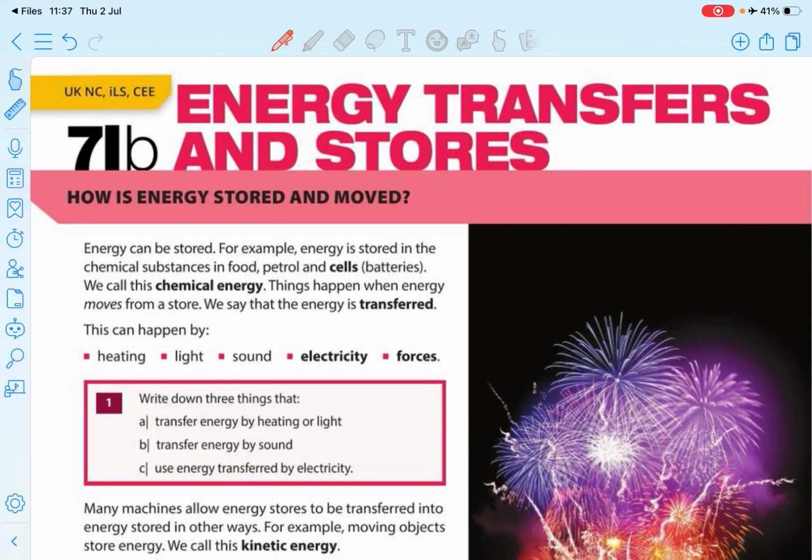And energy transfers and stores, right? We learned that we cannot create or destroy energy. We can store and transfer energy. You have some types of energy: thermal energy, light energy, sound energy, electrical energy, mechanical energy. And there are things that you can store energy in: foods, fuels, cells. Those three things can store energy. Here we store it as chemical energy.